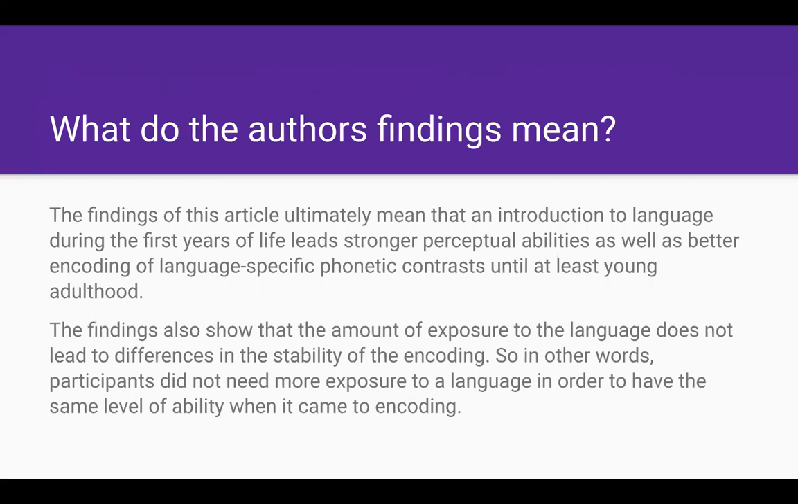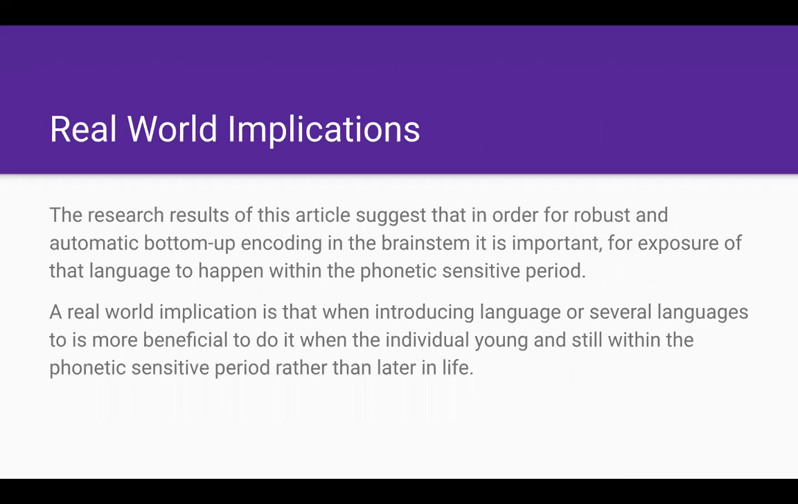What do the authors' findings mean? The findings of this article ultimately mean that an introduction to language during the first years of life leads to stronger perceptual abilities as well as better encoding of language-specific phonetic contrast until at least young adulthood. The findings also show that the amount of exposure to language does not lead to differences in the stability of the encoding. So in other words, participants did not need more exposure to a language in order to have the same level of ability when it came to encoding.